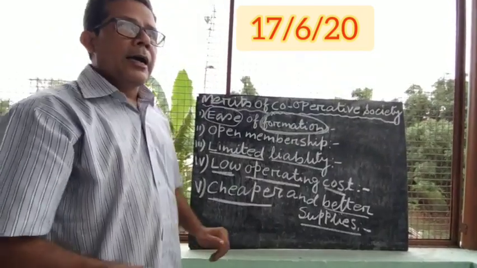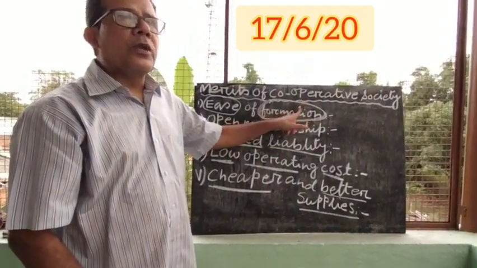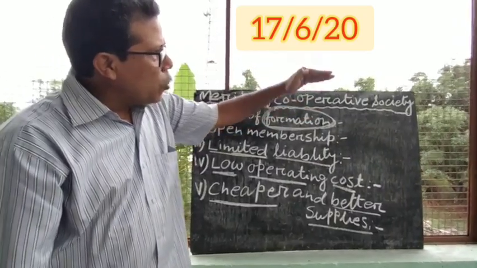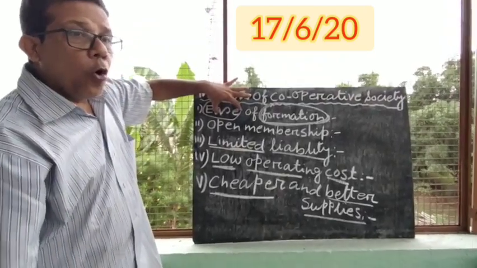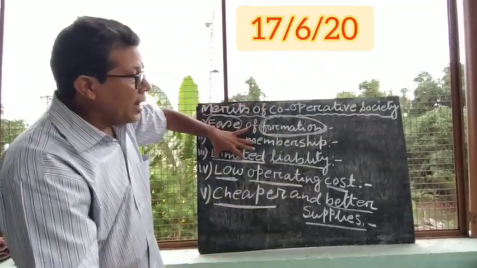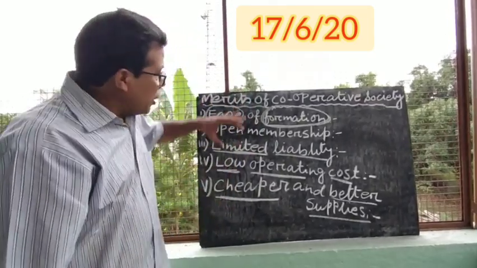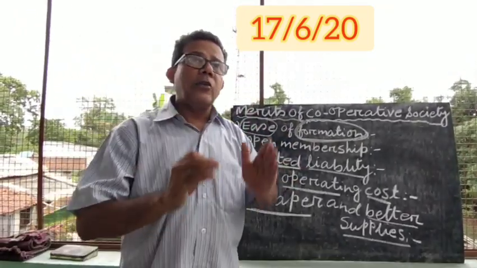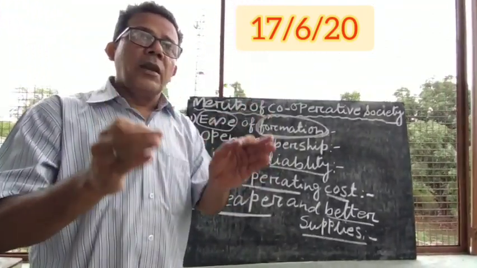So today I discussed two things. Number one, I discussed the difference between cooperative societies and partnership. There I told you, whenever you are going to write the difference between cooperative societies and partnership, first you write the point of distinction. That means on the basis of which point you are going to differentiate them. And if you write the points, it will be very easy for you to differentiate. So for the examination purpose, you remember those points. And if you know the meaning of the points, easily you can write or explain in your own language. There is no need to write what is given in the book.